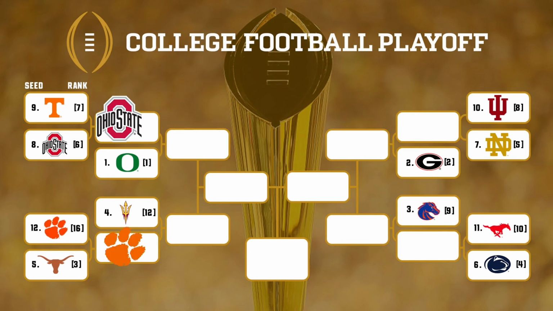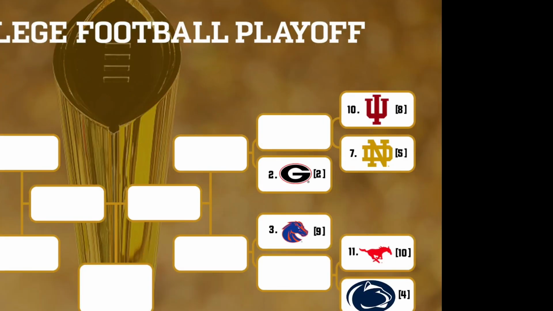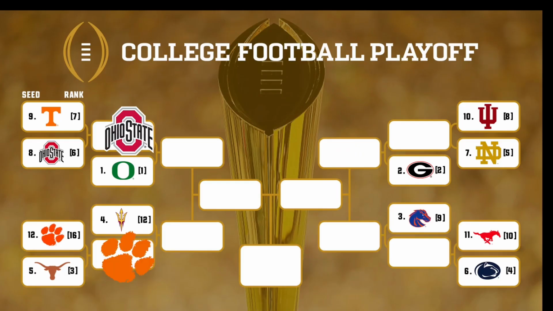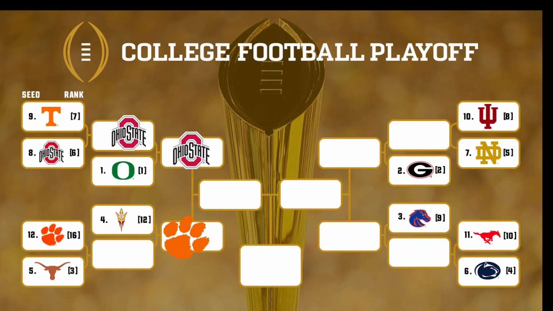So if y'all guessed right, put it in the comments. You picked the right team. Oregon did win. I'm not just making it up. They won. It was a Penn State versus Oregon championship, a Big Ten championship. How crazy would that be if the national title was decided between two Big Ten teams? But yeah, that's what it is, man. We out.